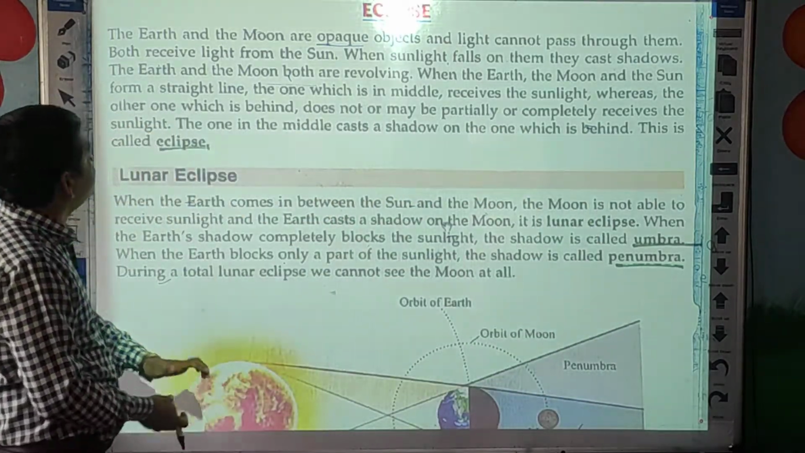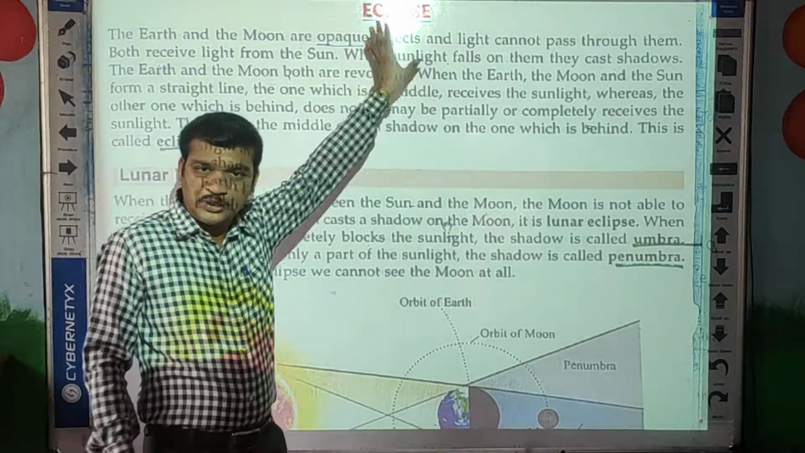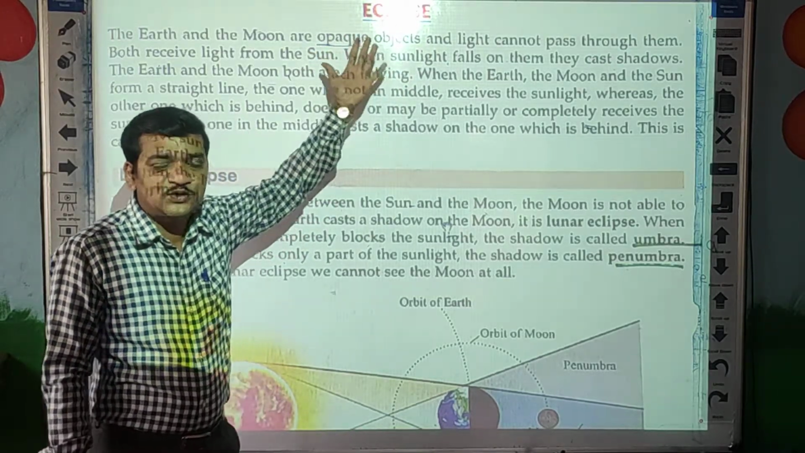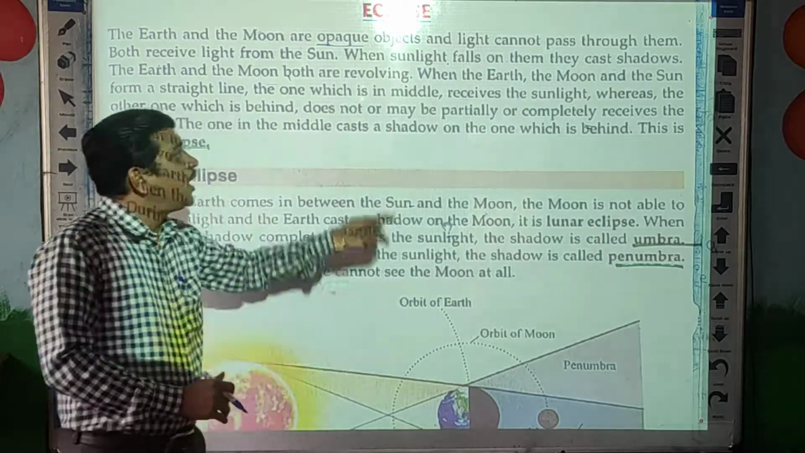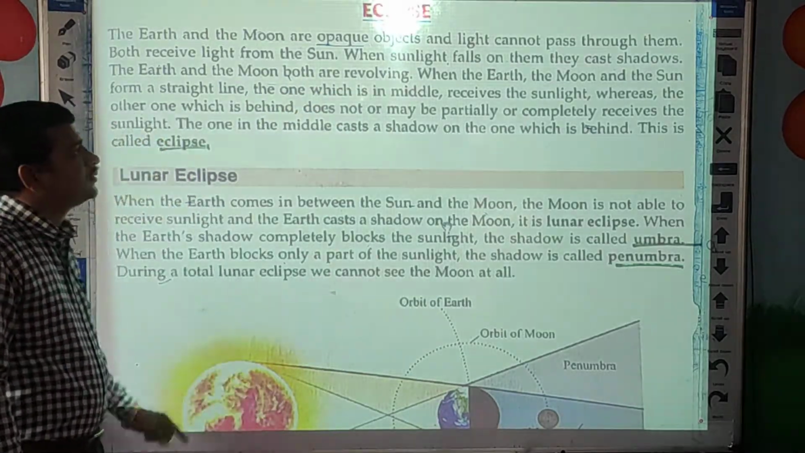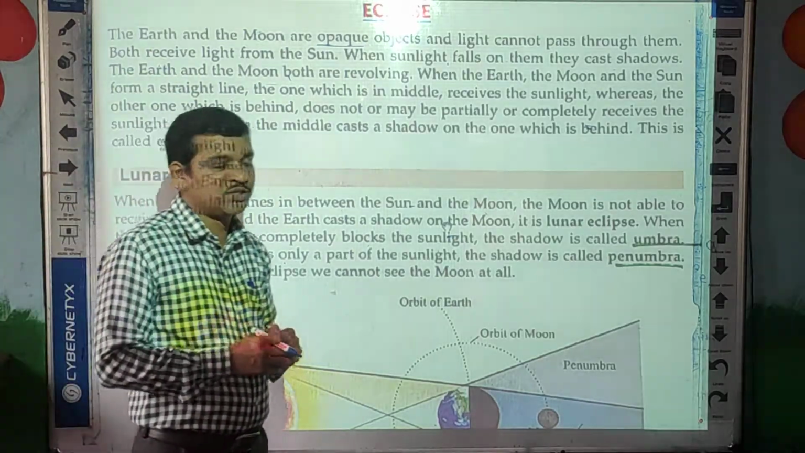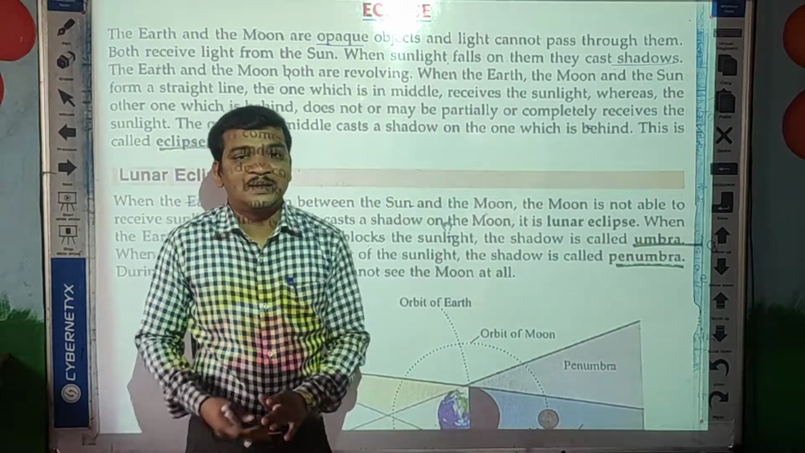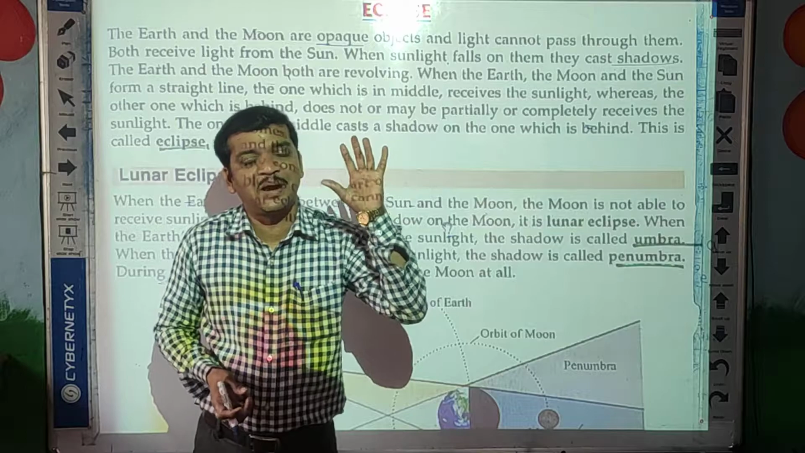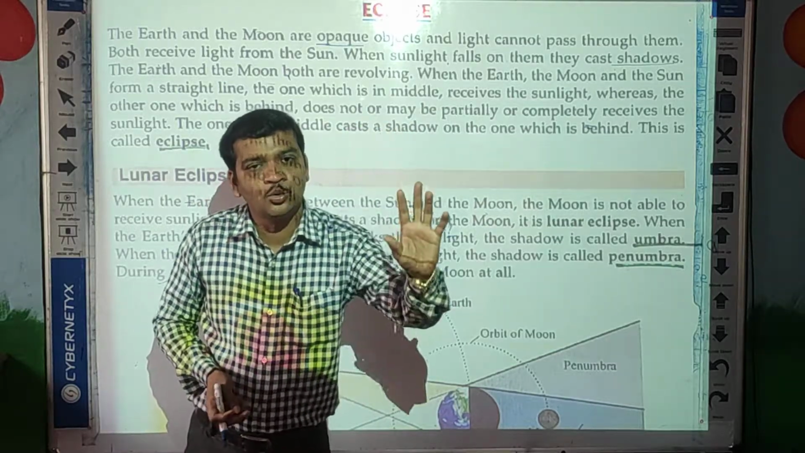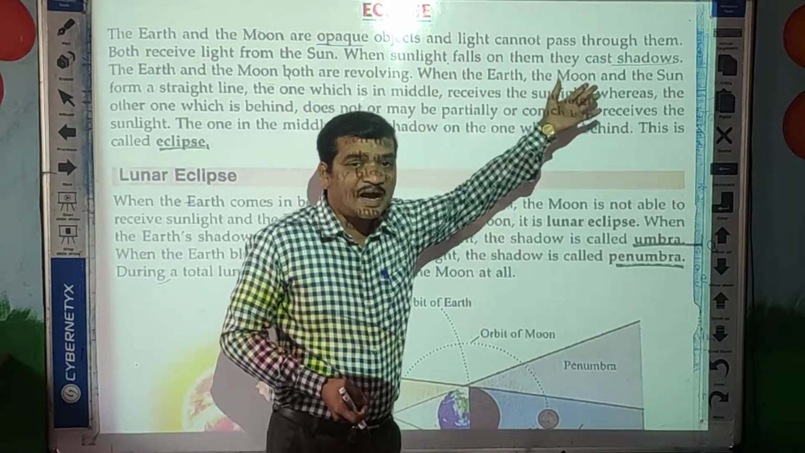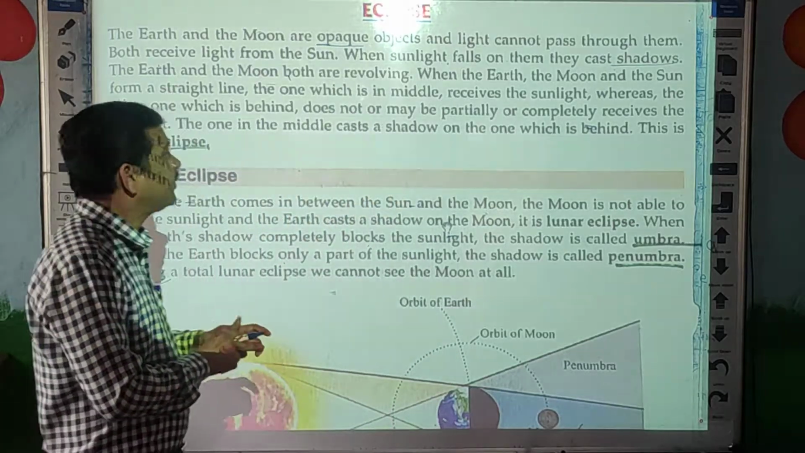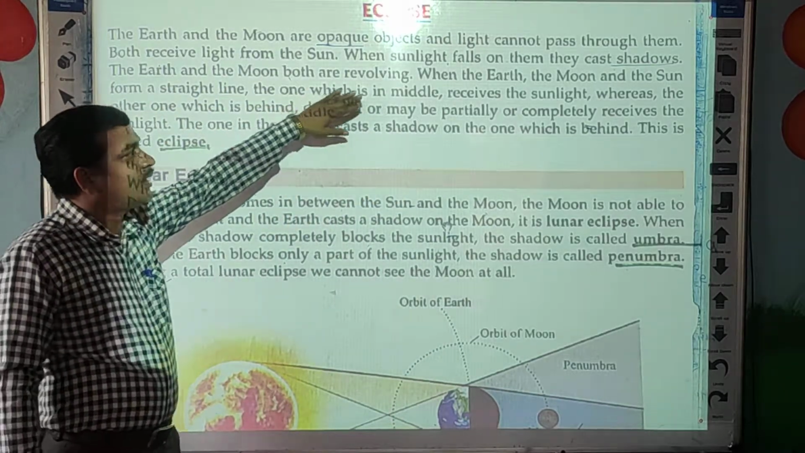Okay. Next one, both receive the light from the sun. Now these both, okay, Moon and Earth, both they receive the light from the sun. When sunlight falls on them, they cast shadows. Shadows means saaya. Keep in student mind. When the sunlight falls on these two objects like Moon or Earth, so these objects cast the shadows. Means the shadow forms behind these objects. Okay. The Earth and Moon both are revolving.